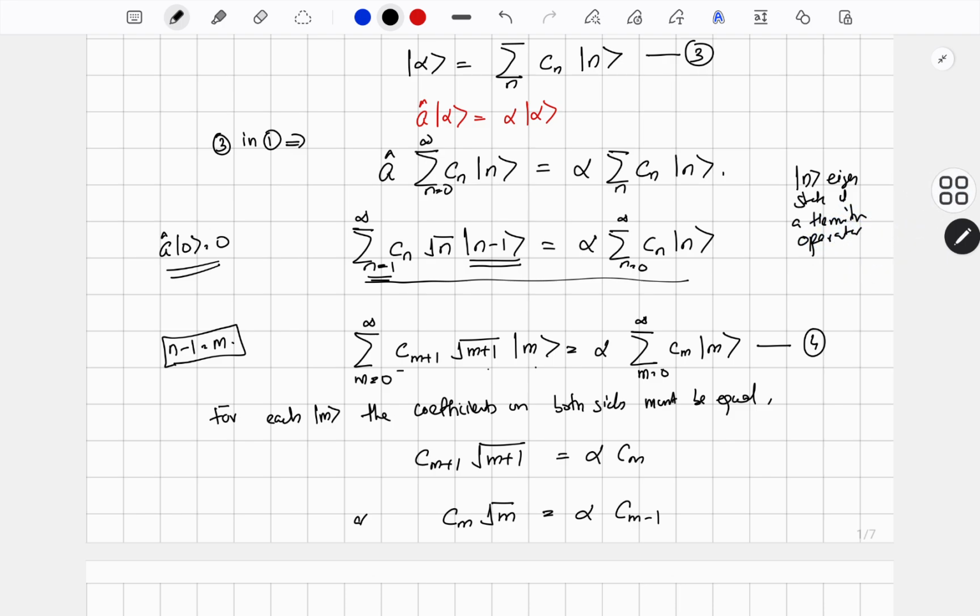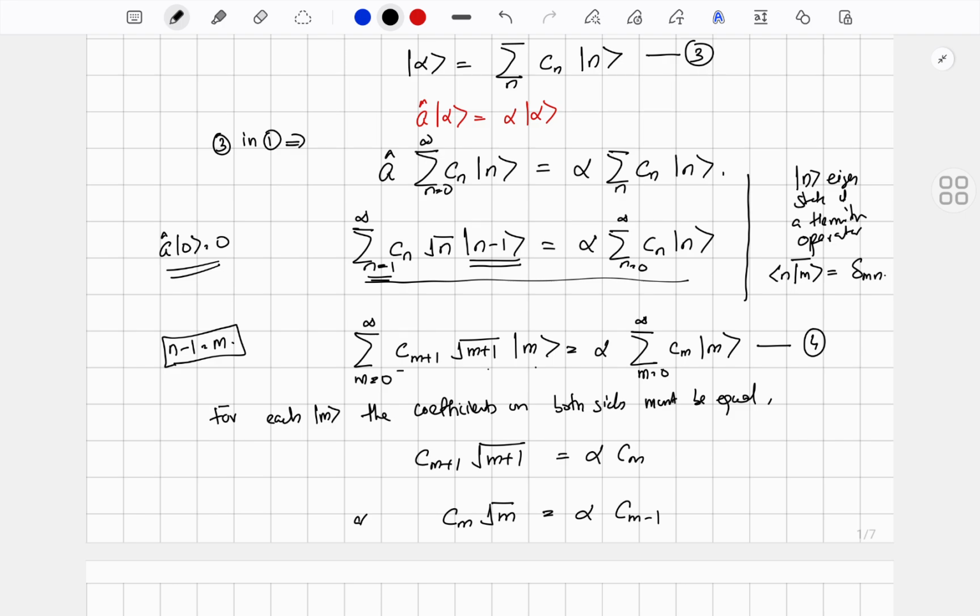Okay, so therefore the different eigenstates, if you take the ket n and ket m, would be orthogonal to each other. In general, if it is normalized, I can write the inner product ⟨n|m⟩ as delta mn. So the eigenstates corresponding to different eigenvalues, or different n values, are orthogonal, they are independent.